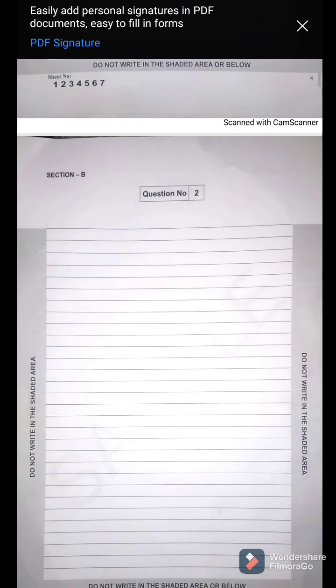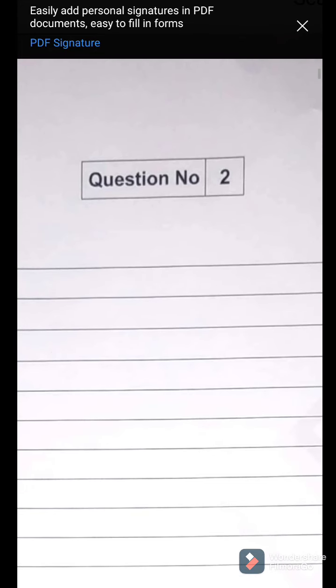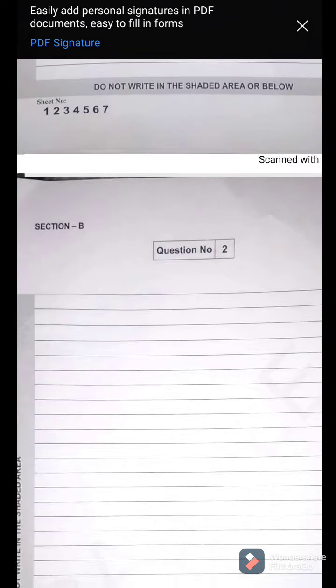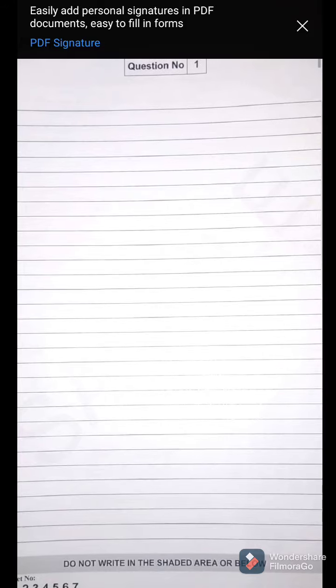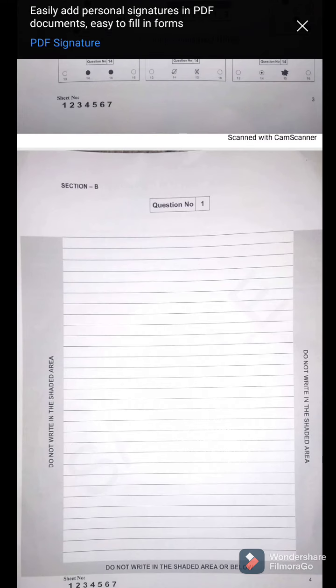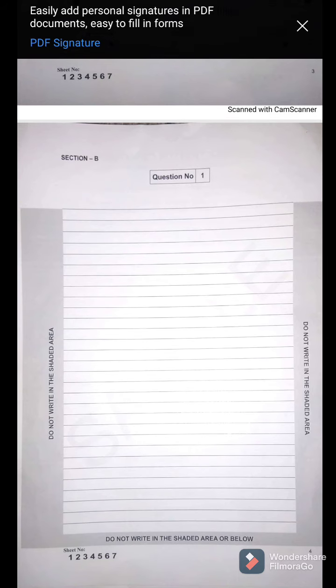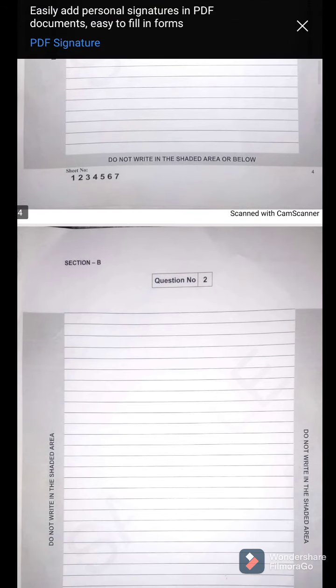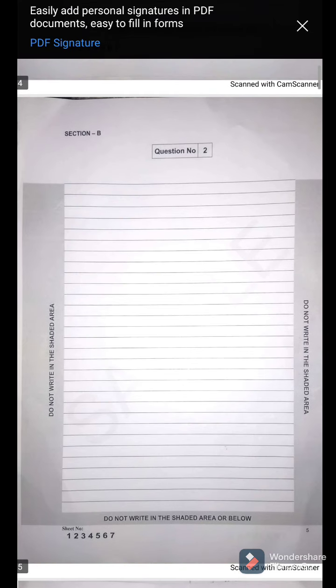Then you have this page for question number 2. You can see that it's mentioned here. Okay, this is for question number 2. You cannot write any other question on this page. Now let's suppose if you want to leave question number 1 on choice, then leave this page blank. Don't write anything on it. Don't even cross it. Just leave it as it is. Leave it blank. And if you want to write question number 2, come to the page of question number 2. Write your question number 2 here on this page.